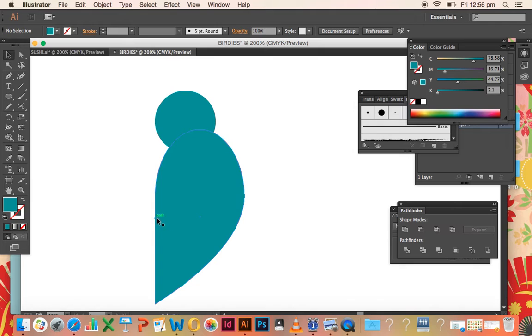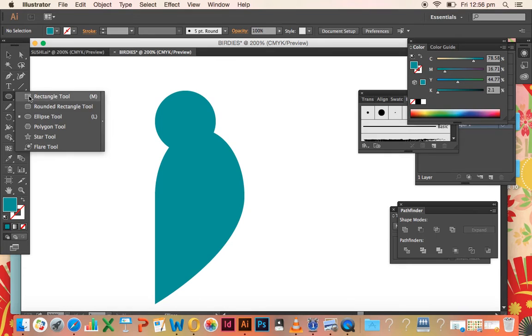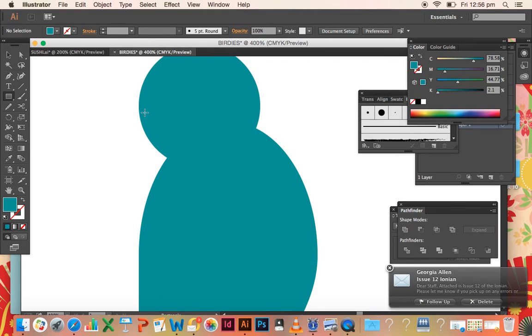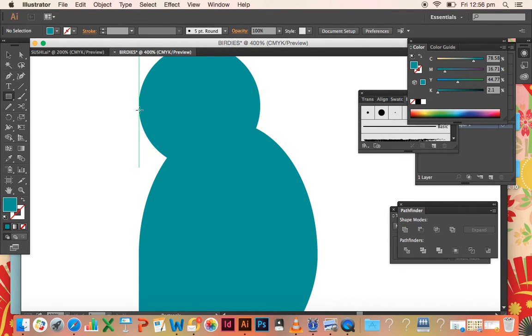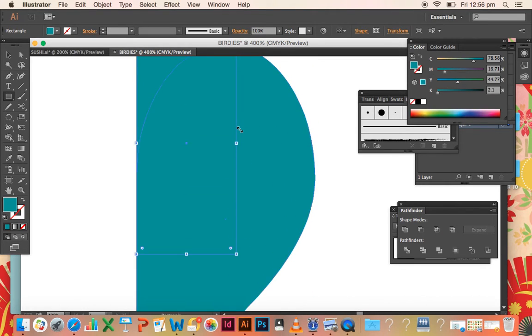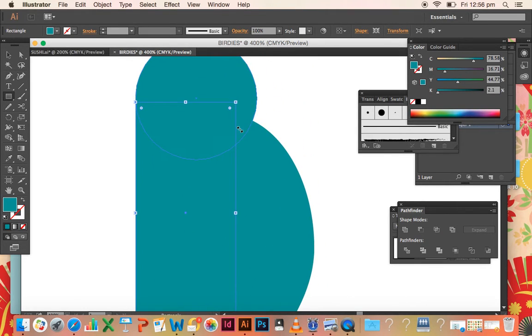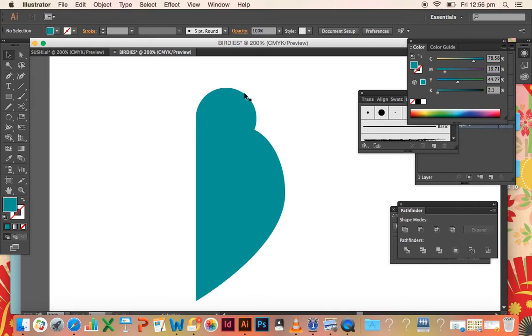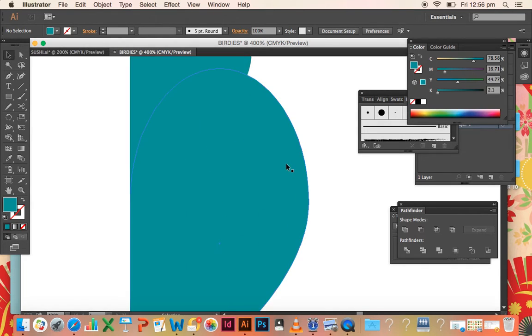Now we need a little bit joining the head and the wing together, and we also need to make a neck. So grab your rectangle tool. You can zoom in a little bit closer just to make sure it's accurate. Hold your cursor around the center of the head and just drag out a rectangle shape. Yeah, that'll do. Okay, so your bird shape will look like that.